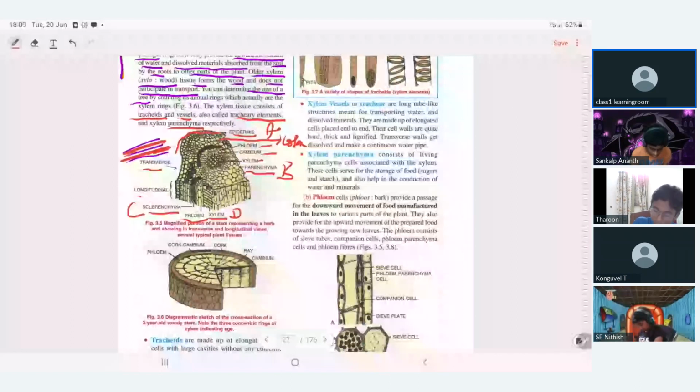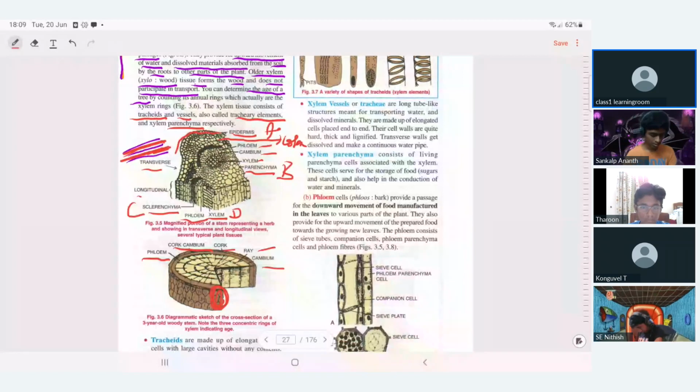Look at this image, the phloem, the cork cambium, cork, ray, cambium. So like that, how it is actually arranged. You can see the outer part is very thick and the inner part is thin. That is how the complex tissues are arranged.